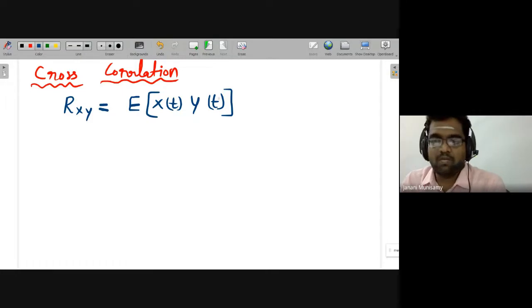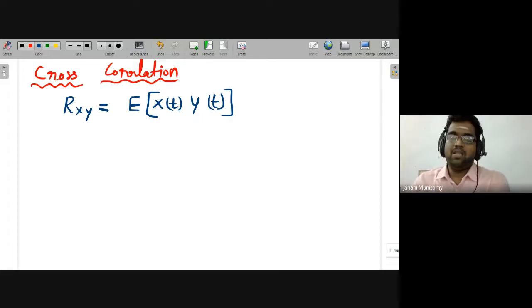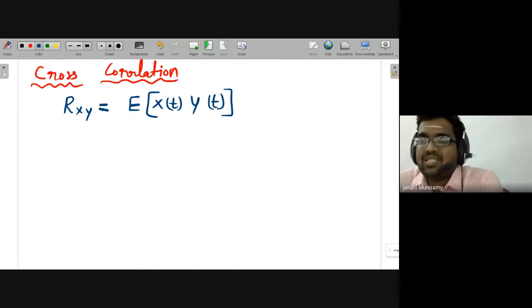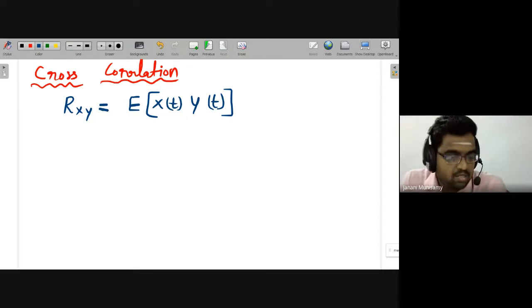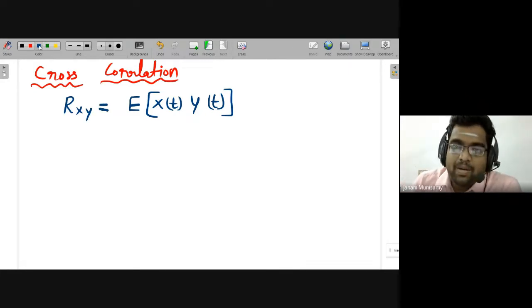So that's why here we may not introduce the time delay. Again, this is not going to be a function of tau. Why? Because here I have not introduced any delay parameter. Already it has been taken from another sample space. So really the answer depends on the actual relationship between x and y in the corresponding time. That is cross correlation. Then what are the properties of correlation?